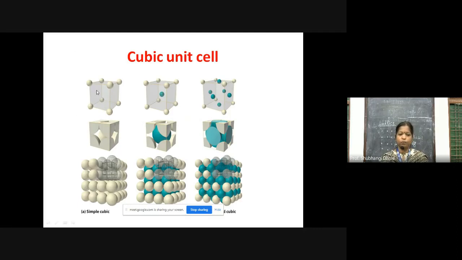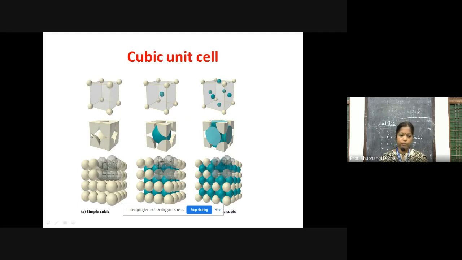So in case of a cubic unit cell, we are going to discuss the primitive cubic unit cell, then body-centered, and then face-centered cubic unit cell. In the primitive cubic unit cell, the particles are at the corners.